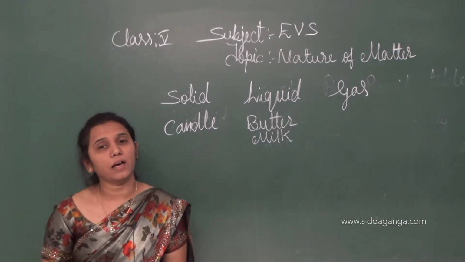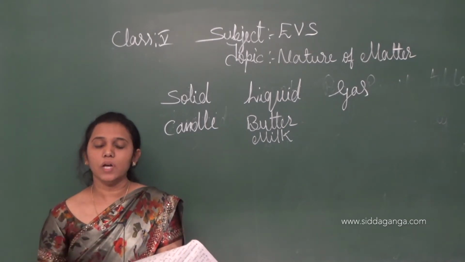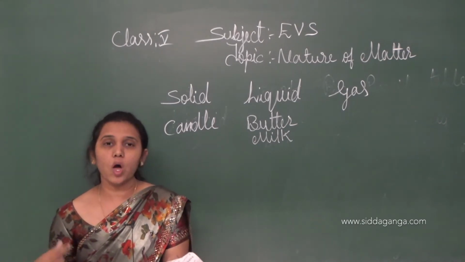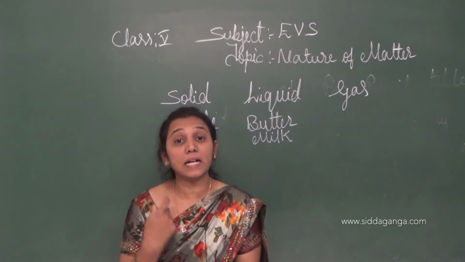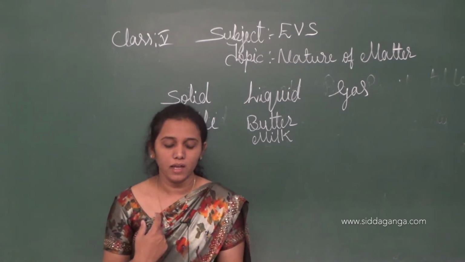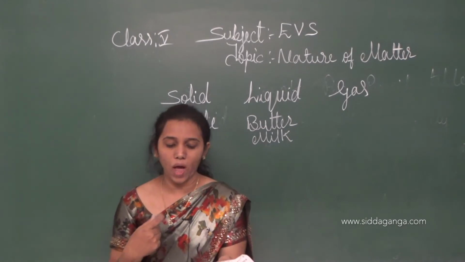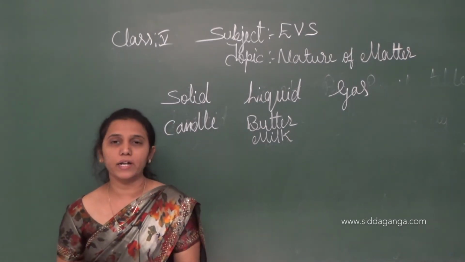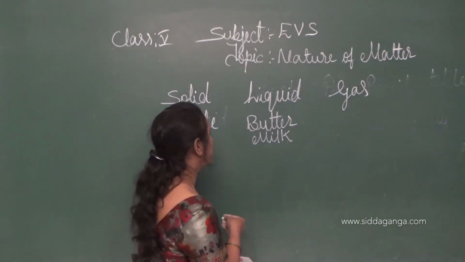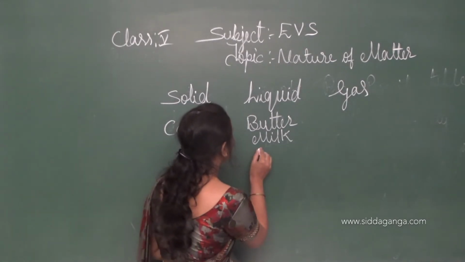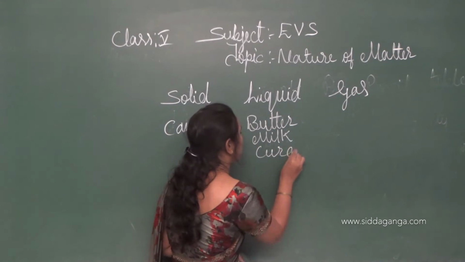Next one is curd. So we know curd is a liquid. Curd is a liquid because it takes the shape of the container. So we need to add it into the liquid part of the table. Curd.